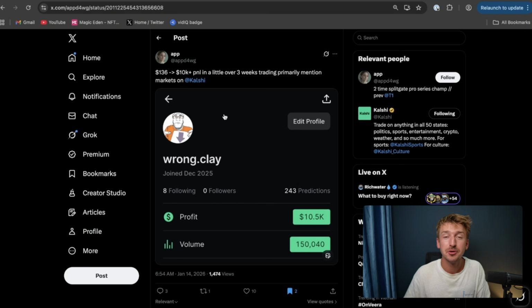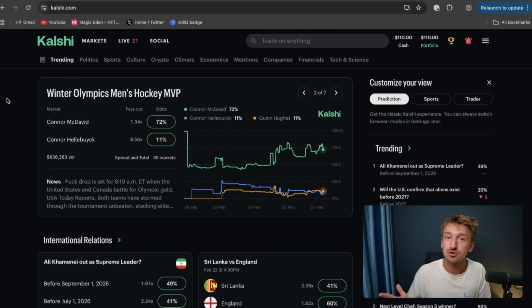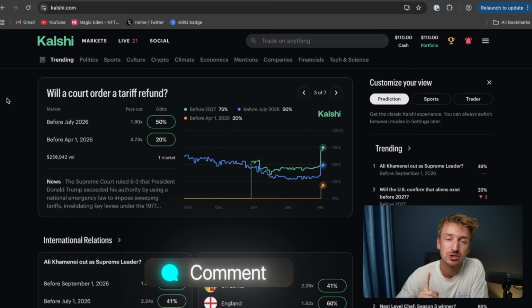And if you're able to find your little niche where you have an edge over the others, the potential is massive. For example, this profile: $136 to 10k PNL in 3 weeks, trading primarily mention markets. Because prediction markets are peer-to-peer and the odds basically just vary based on what people are betting on and there's no actual fixed odds, you can very easily also find incredible arbitrage plays between Kalshi and an actual sportsbook. This is a super interesting strategy that I've been playing around with and that actually works fairly well. So if you want me to make a separate video on how to actually trade arbitrage on prediction markets like Kalshi, do let me know down below in the comment section and I will try to get that done.